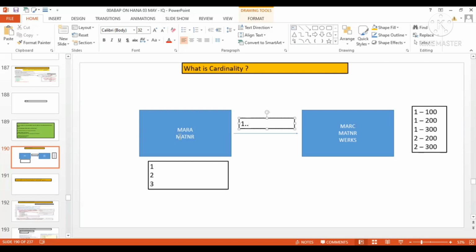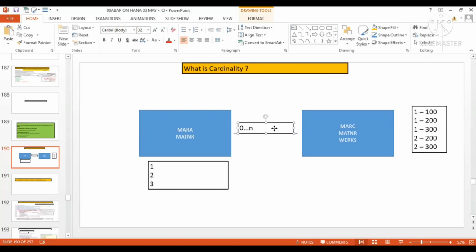If one material is over here, it can have zero, or maximum how many plants? Sorry, not material. For one material you can have zero plants. You can see that for material number 3 there is no plant, right? So it can have zero plants, and for one material there can be multiple plants, more than one plant. So what cardinality is it going to have? 0..n. That's the meaning of cardinality. Okay, that's the meaning of cardinality.